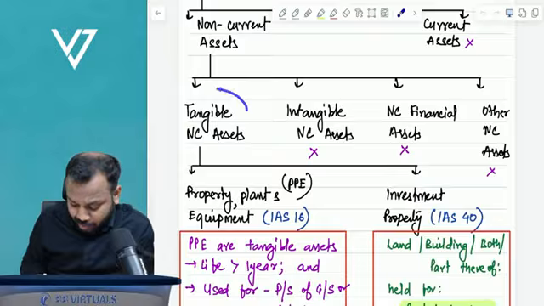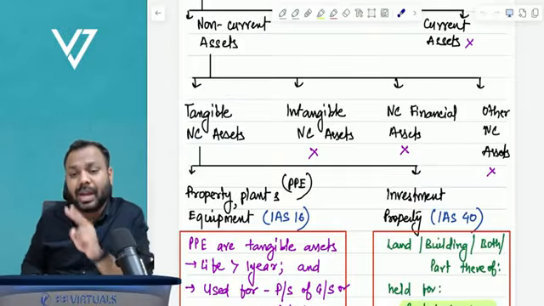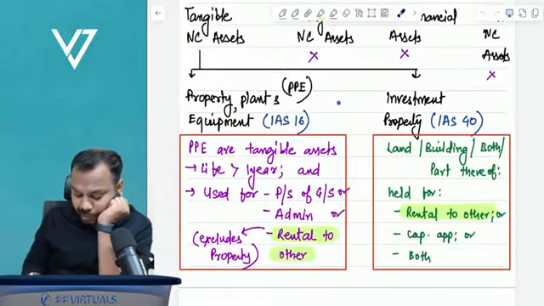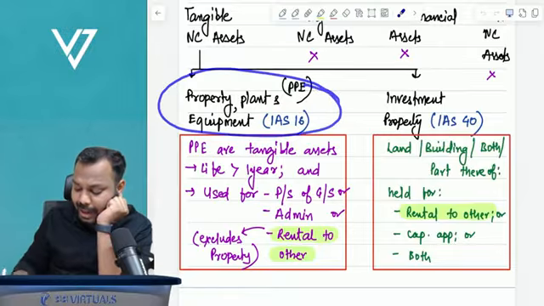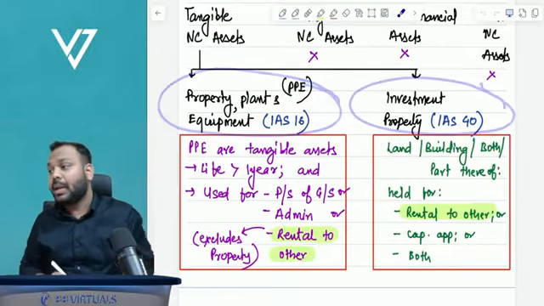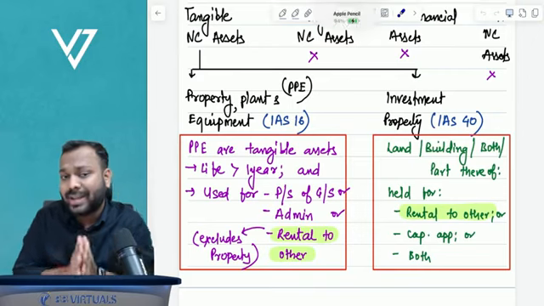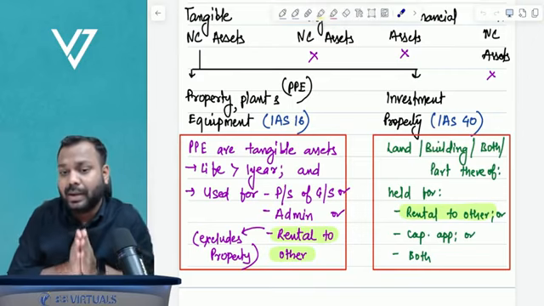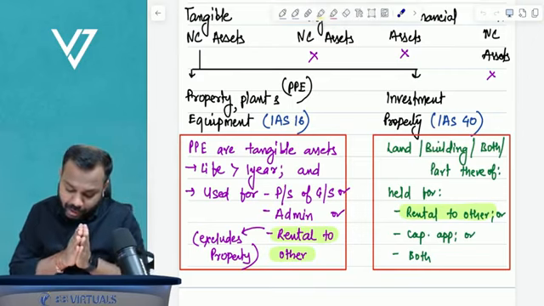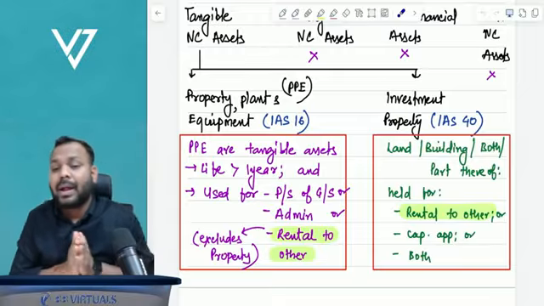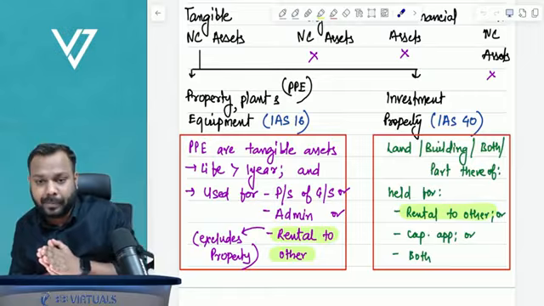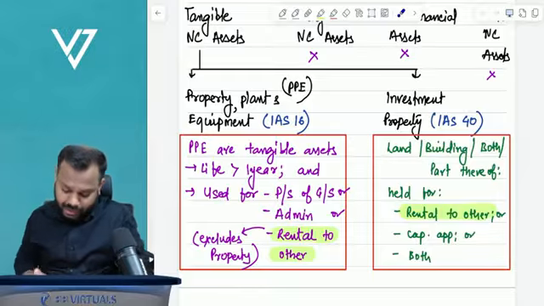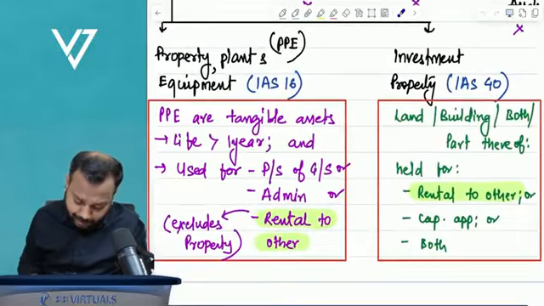Here we have two types of assets: property, plant and equipment, and investment property. Now comes the question: how exactly are you going to differentiate between property, plant and equipment and investment property? Now understand property, plant and equipment.